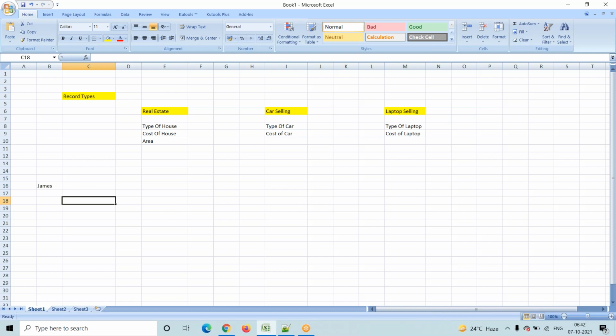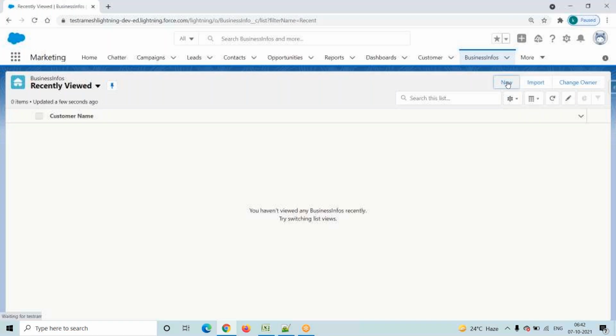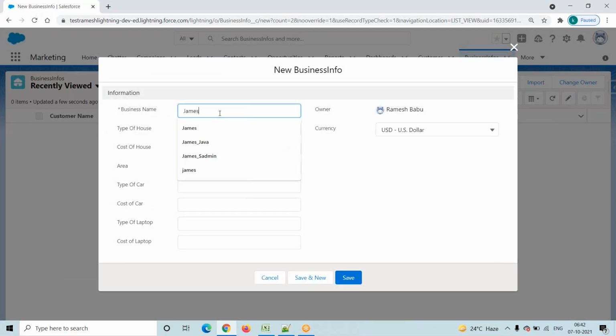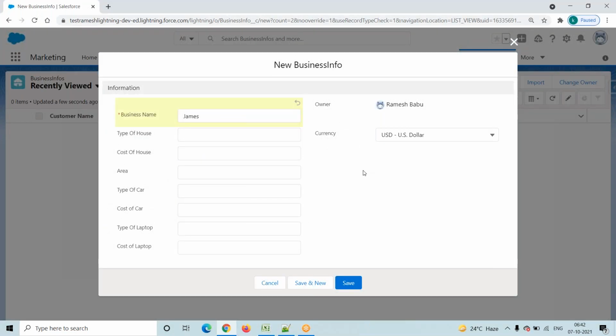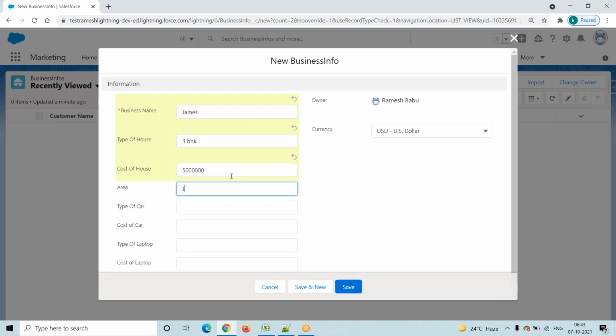Then what will I do? I will just go and create a record. So James is one customer here, and he just made an inquiry about real estate. He made an inquiry about a 3 BHK, and the cost of the house is 50 lakh, and the area is Hyderabad.